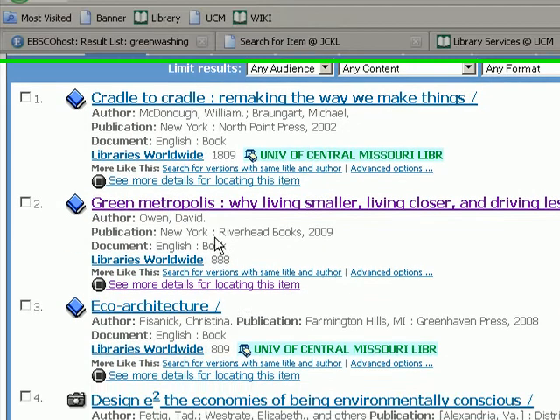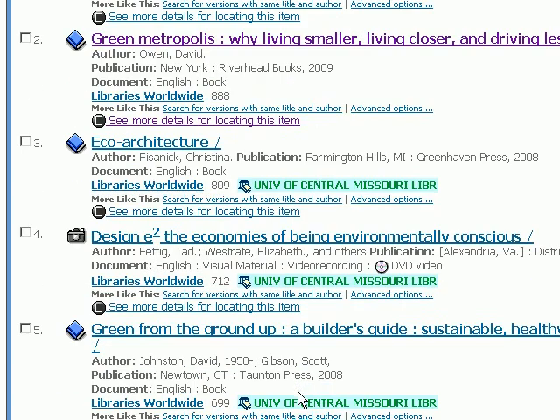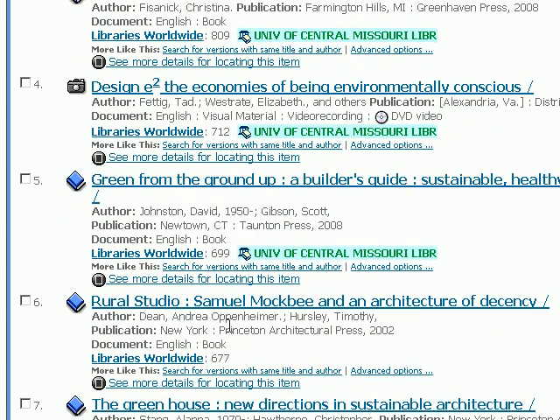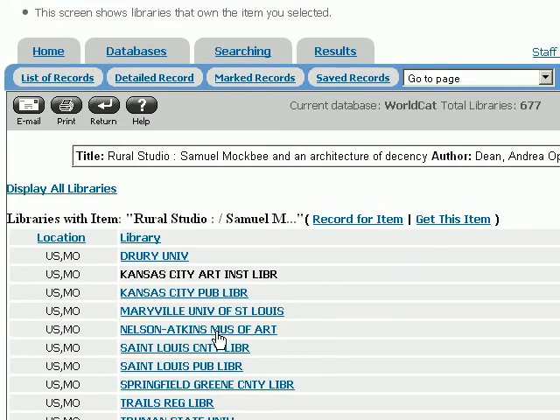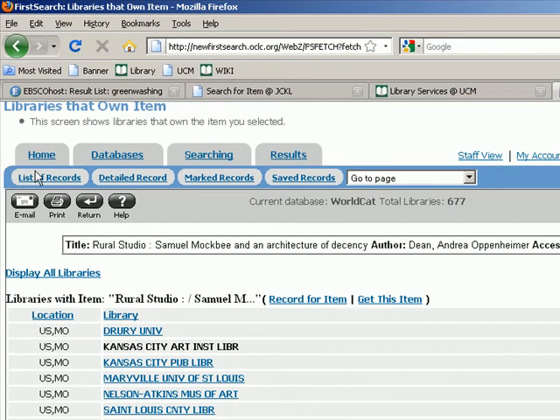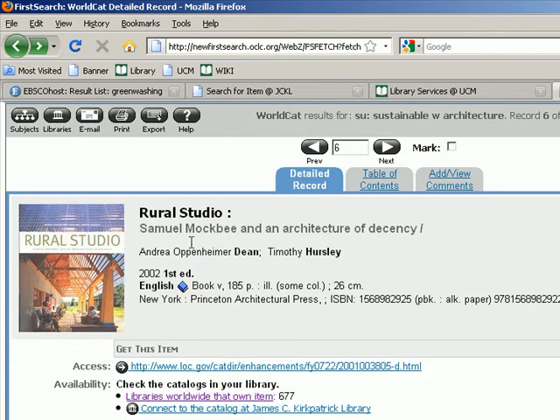Let's try another one. Here's more books held by the James C. Kirkpatrick Library. Here's one that we don't have. So again, we could pull up the record. We could check libraries worldwide that own the item. And again, lots of libraries in Missouri have this. And you're going to find that is very, very typical. It's going to be difficult for me to find a book that no one in Missouri has.